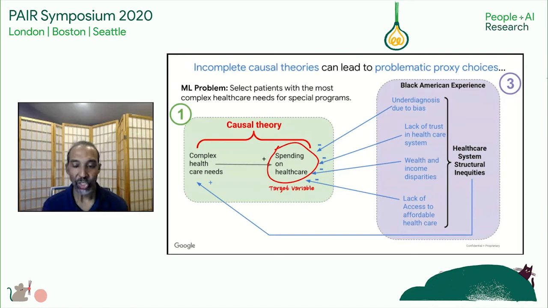These same factors taken together also lead to increased instances of complex healthcare needs in the Black American community, while simultaneously decreasing how much they spend on healthcare. So there's a big disconnect between the conception of the problem in these two territories. And so this points out the need to bridge the gap between these two territories in terms of how they conceive the problem. There's a need for a boundary object to help do that.